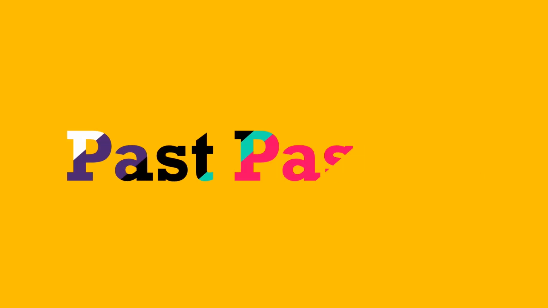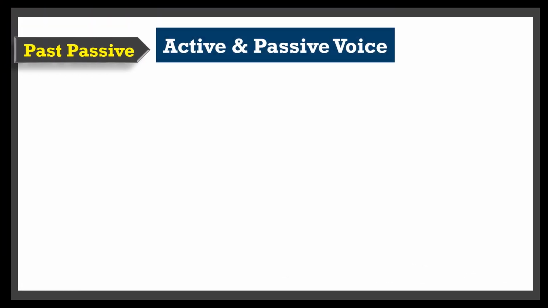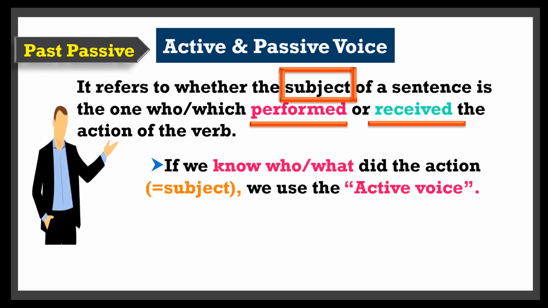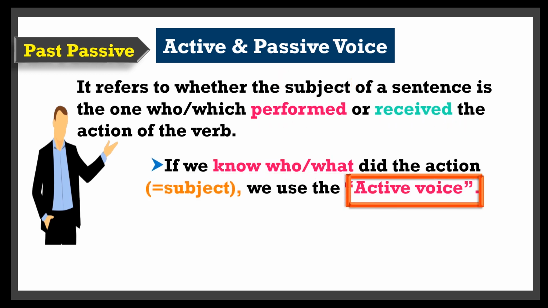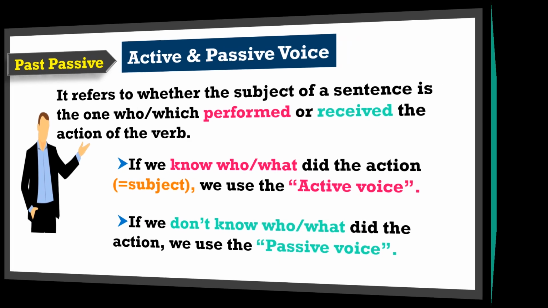Without further ado, let's jump right into the lesson with a general definition about active and passive voice. In grammar, the voice simply refers to whether the subject of a sentence is the one who or which performed or received the action of the verb. In general, if the subject is known, it is better to use the active voice. However, if we don't know who or what performed the action, certainly we need to use the passive, with special attention to what happened to the object.